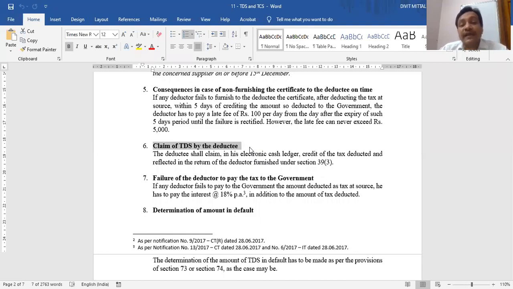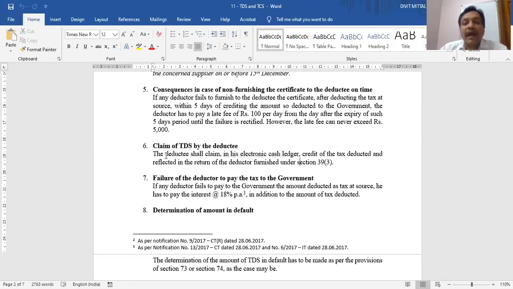So this 8,000 will be reflected in the supplier's electronic cash ledger. Who is the deductee? The deductee is the supplier whose payment is reduced. He can claim this amount in the electronic cash ledger. Automatically, whenever the amount is deposited by the deductor, it will be reflected in the supplier's account. So as a supplier I can use my TDS for my own benefit. That will be in the electronic cash ledger.